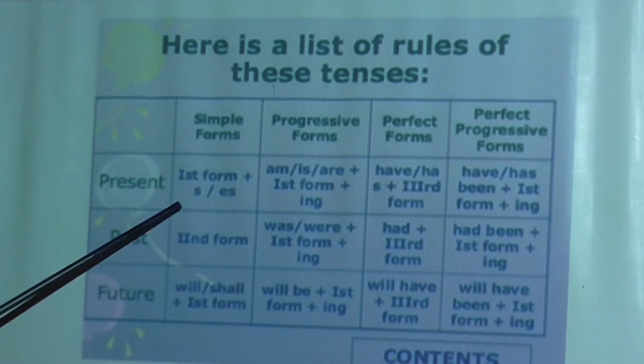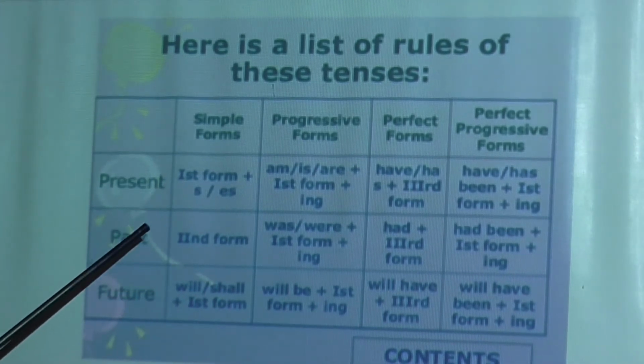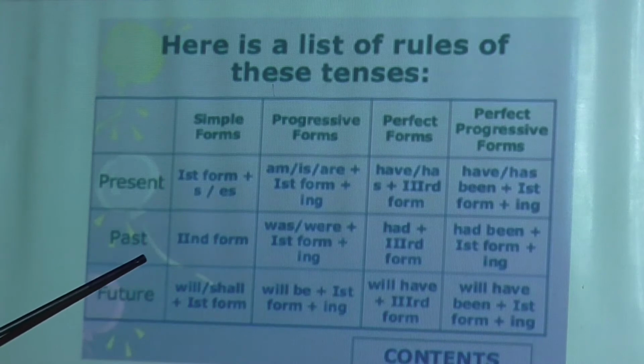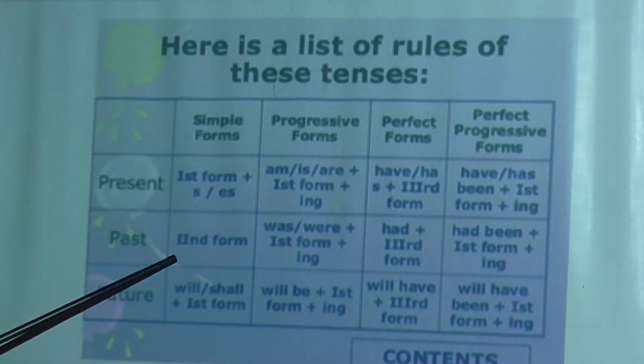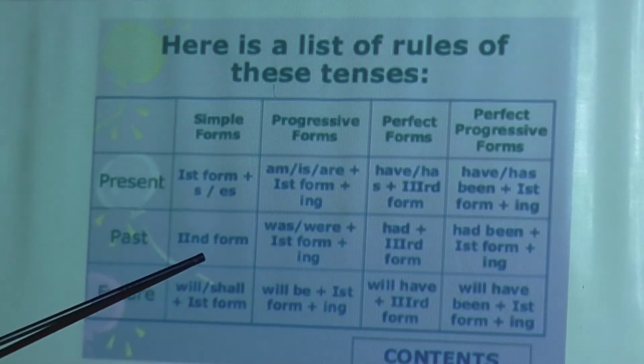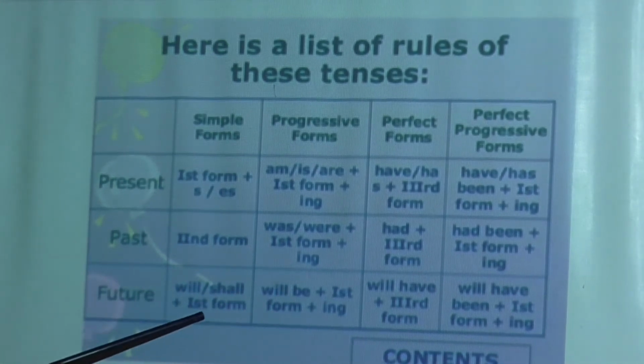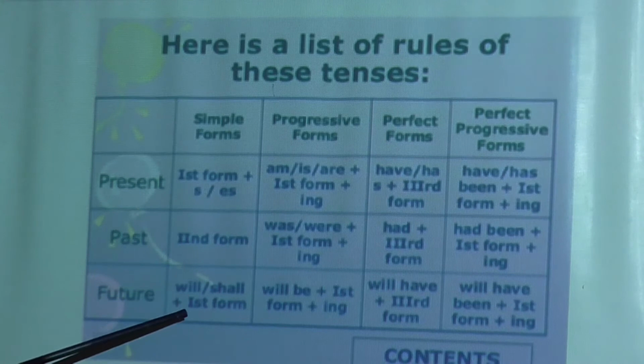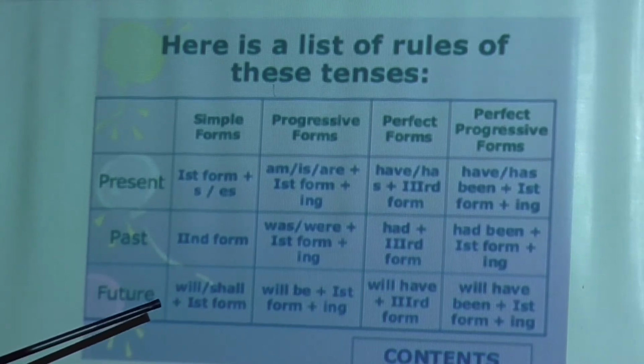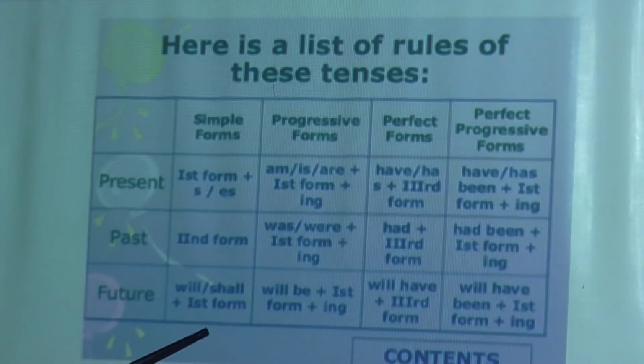Second form. I will go through the exercises, so we'll understand in which way you have to write. Just go through the rules. Second form, and in the future tense will or shall will be added, and then again the first form. First form means the present form of the verb you have to write in the future tense.